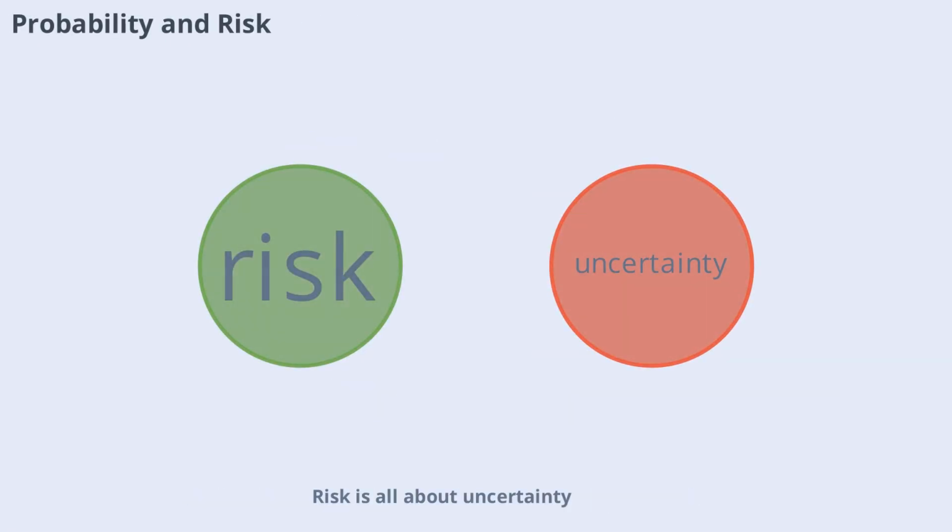Risk is all about uncertainty, and probability is the tool we use to measure and manage it. From insurance to engineering, professionals use probability to assess risks and make informed decisions. Knowing the rules of probability is essential for understanding and controlling risk.